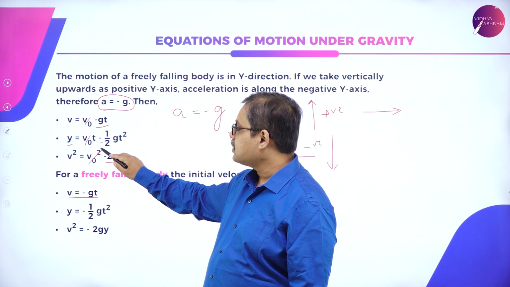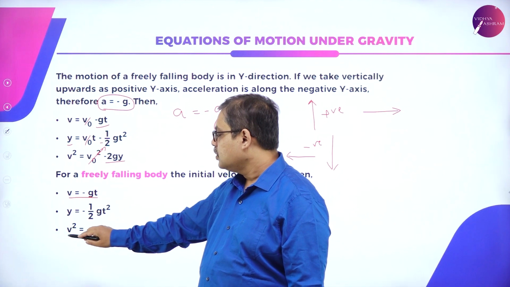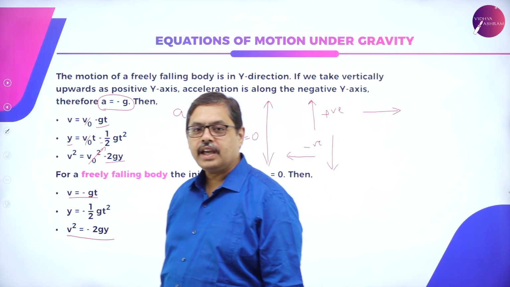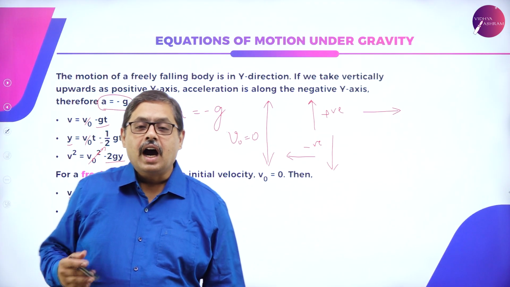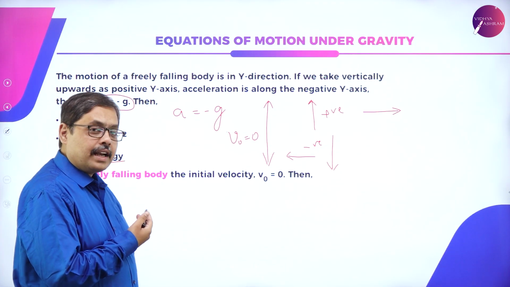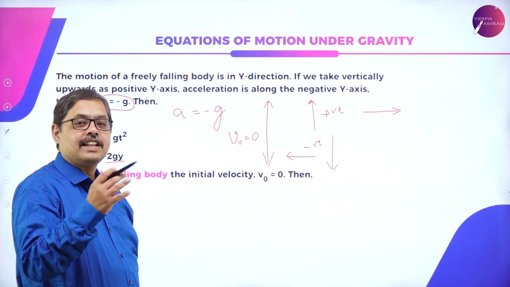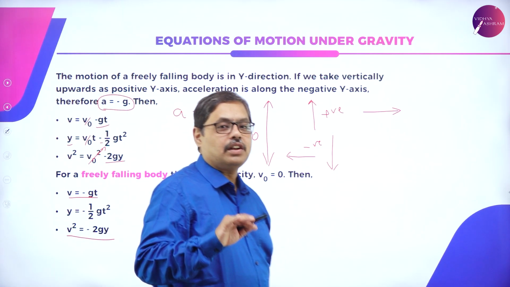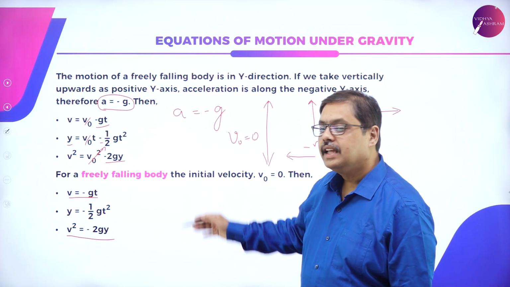No initial velocity, v naught square becomes 0, so v square equals minus 2gy. Is that understandable? These are how the kinematic equations behave when acceleration is replaced by gravity and when there is no initial velocity.